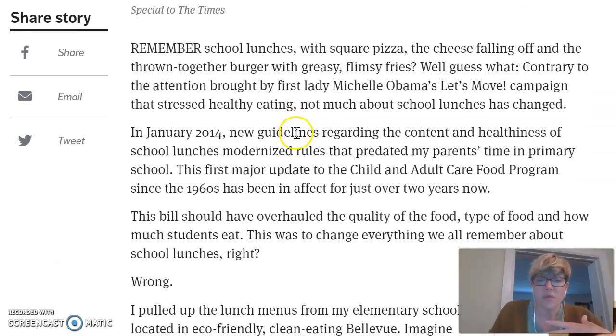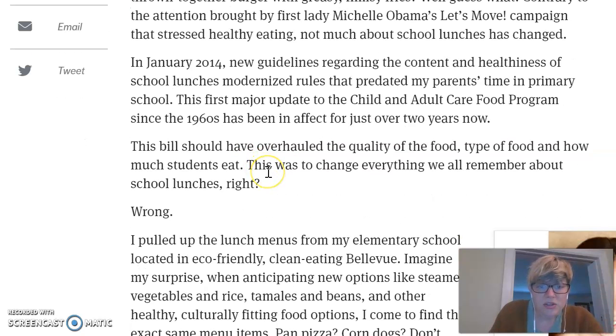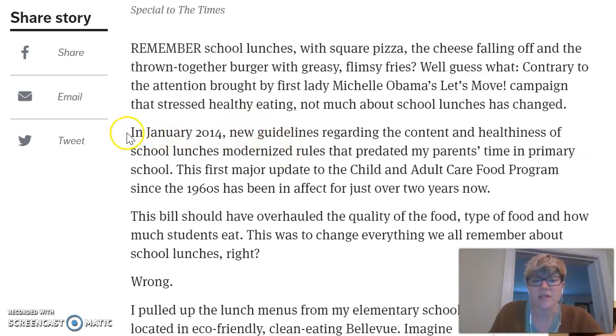So as I go through here, one of the things that I want to look for are some pieces of evidence that are going to support my thinking. Again, that they don't meet the health requirements, and that they reinforce unhealthy eating habits. Let's see. What I want to avoid is background information, right? So January 2014, new guidelines regarding the content and healthiness of school lunches, modernized rules.